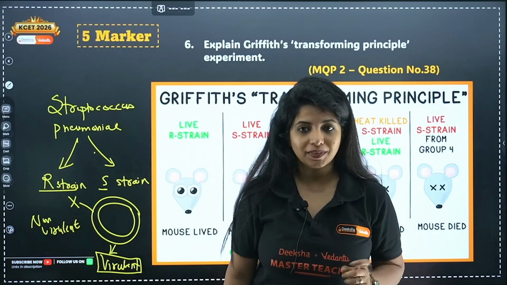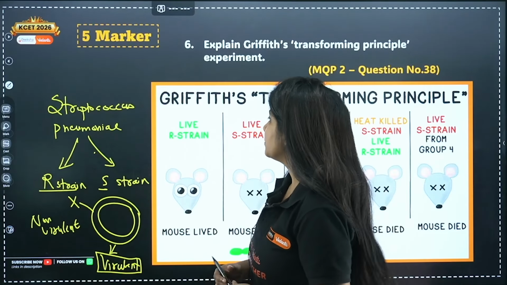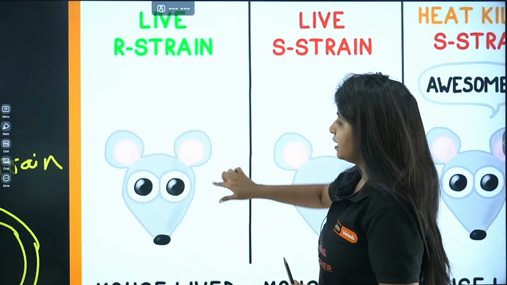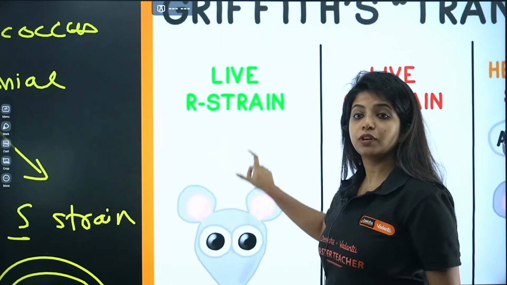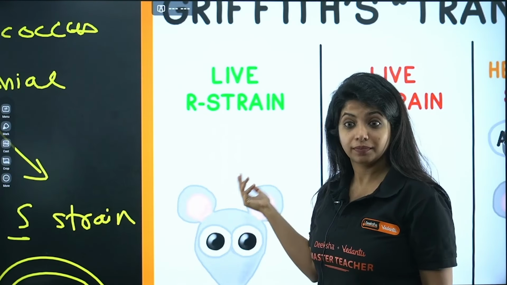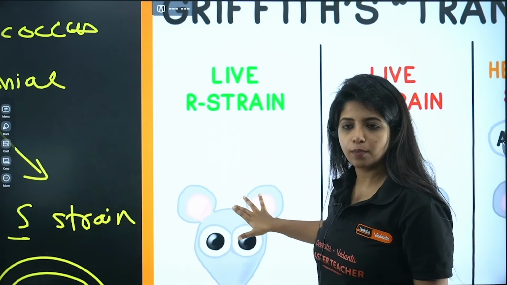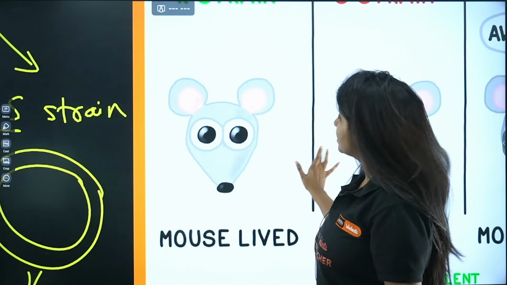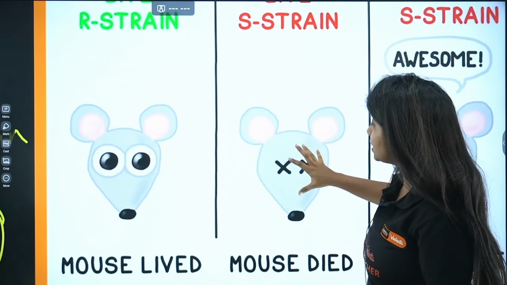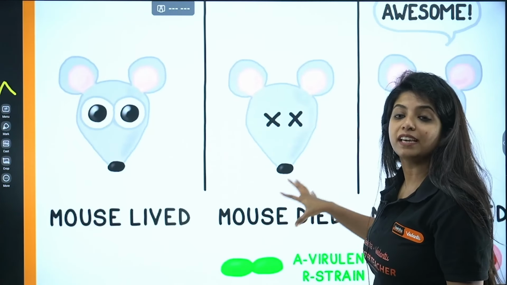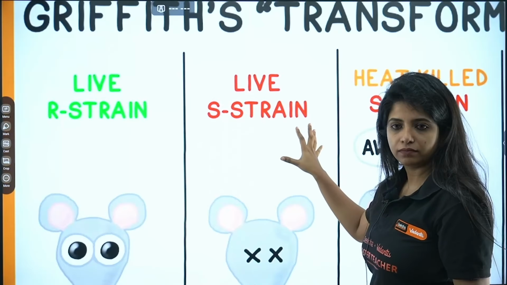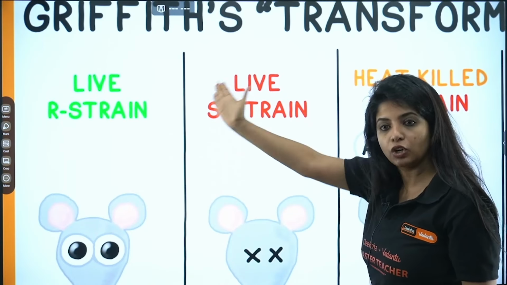He took some mice. Griffith actually took a mouse. So over here, you can clearly see the first thing that he did: he took a mouse and put the R strain into the mouse. R strain is the rough strain. It does not cause any trouble. The mouse lives. Then he put in live S strain. Now when the S strain was inserted into the mouse, what happened? The mouse died. Now he saw what we studied also, virulent and non-virulent.